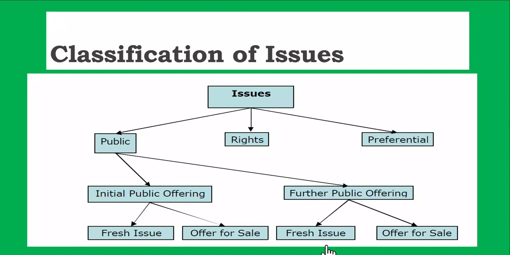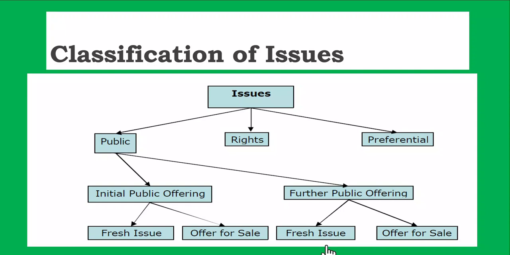So, in the fresh issue, the company is issuing new shares and collecting money from the public, which will be spent on expanding the company or on paying its past loans. If the company has taken a loan, it can even repay the debt and convert everything into equity.